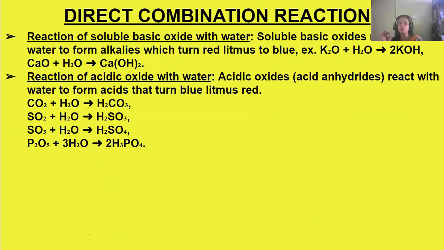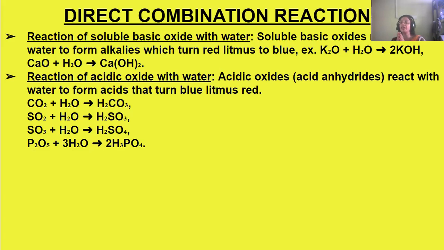Another type of direct combination reaction is the reaction of soluble basic oxide with water. The soluble basic oxides react with water to form alkalis, which turn red litmus blue. Basic property is of the basic oxides. The alkali's property is turning red litmus blue, and acidic property is that it turns blue litmus red. So basic oxides react with water, forming alkalis, which turn red litmus blue.